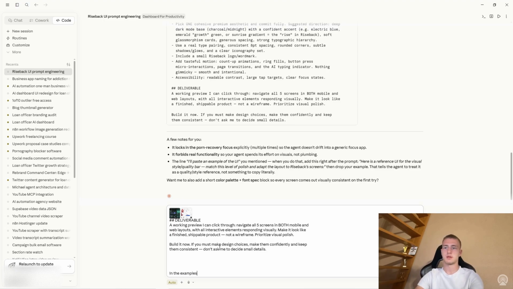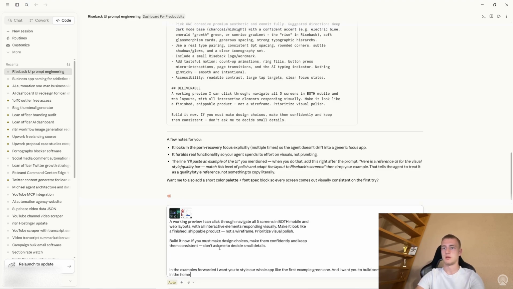In the examples forwarded, I want you to style our whole app like the first example, the green one, and I want you to build some small section in the home page with the left style, not using the heart, but using a brain 3D model that will showcase the health of our brain.